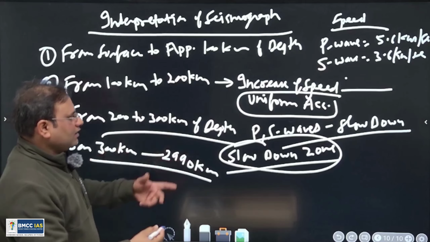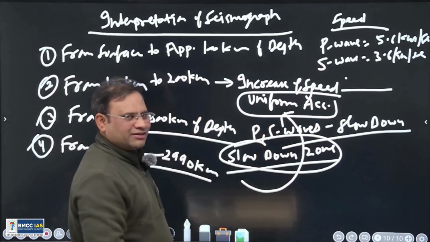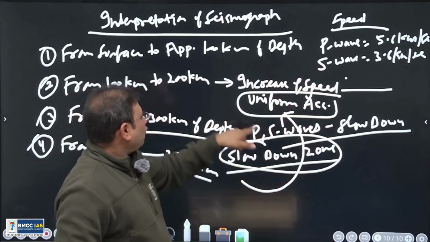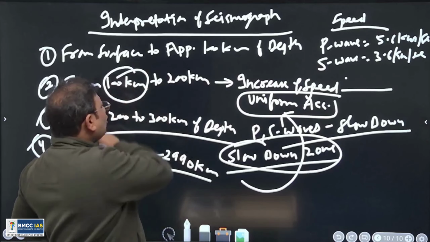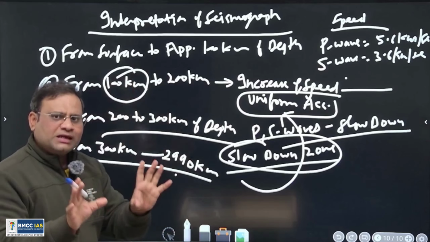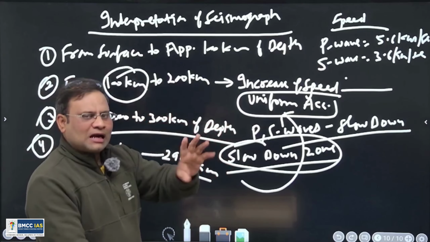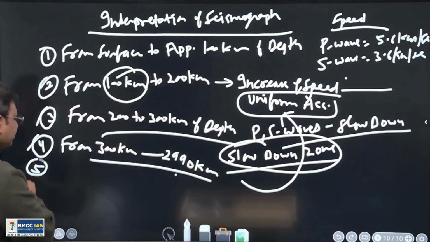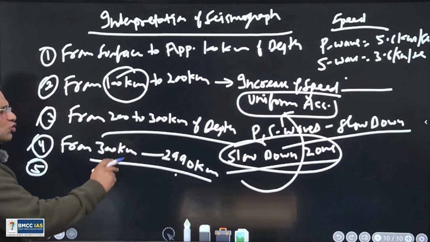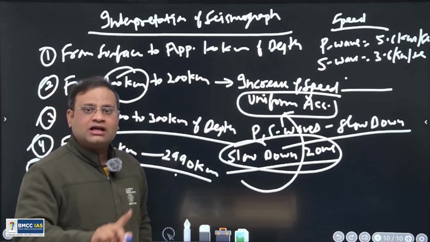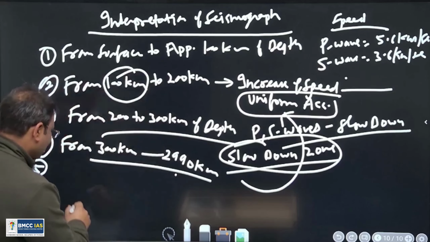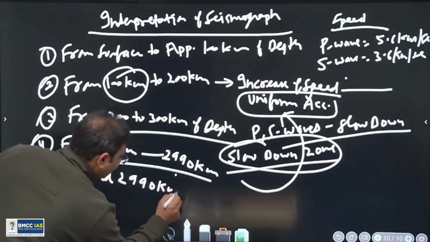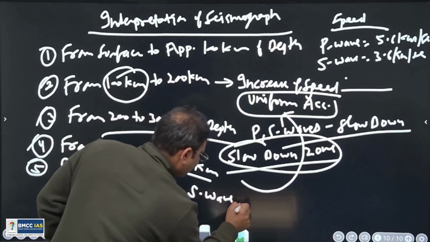See, next, important now: from 300 kilometer depth to the big distance of 2990 kilometers, again this uniform acceleration is repeated. Again, uniformly the speed starts increasing. So from 100 kilometer depth to this depth could be one zone, but its 100 kilometer part is behaving differently. You will understand it properly further on. Now see the next strange thing. Beyond 2990 kilometers of depth, the S wave is lost. Right? So let me write here: beyond 2990 kilometers, the S wave is lost.